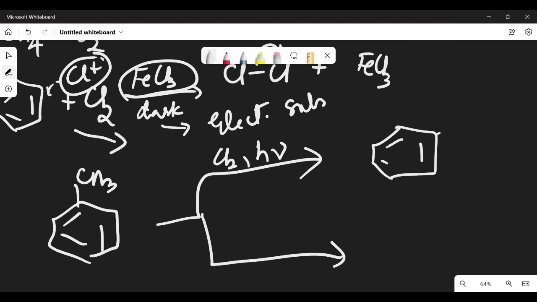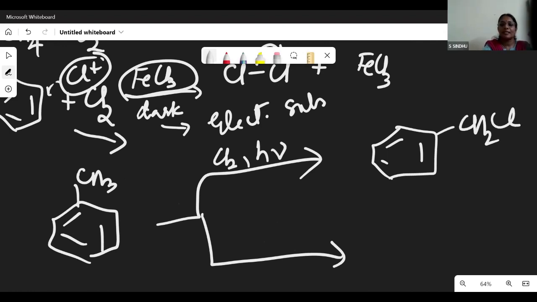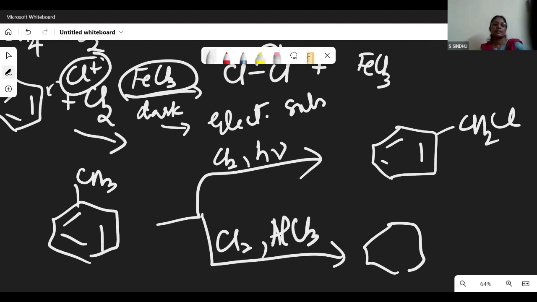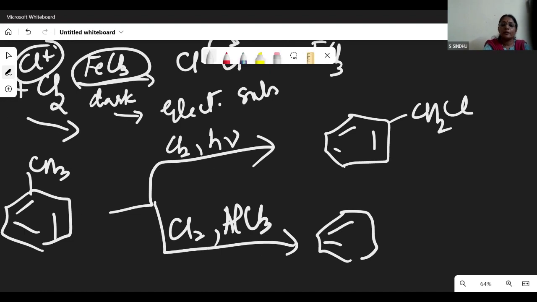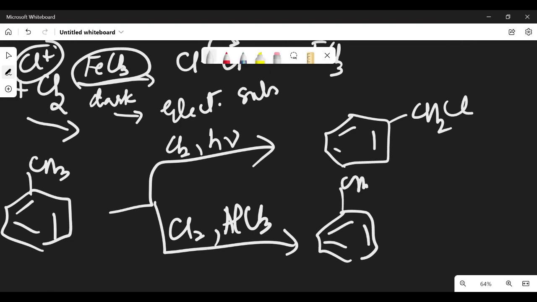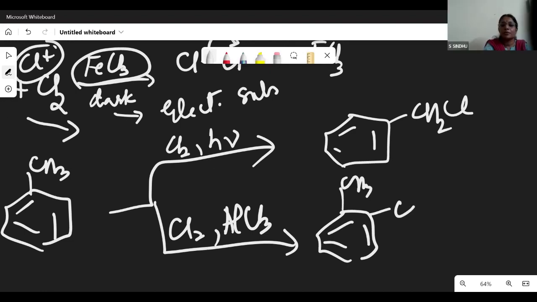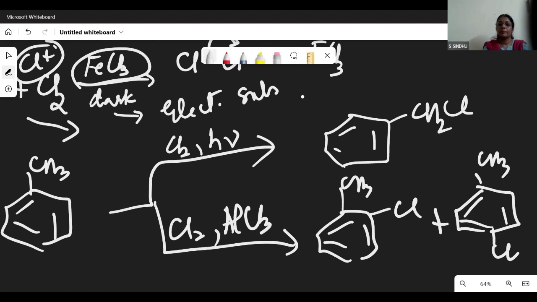aliphatic, benzyl chloride, madam. Yes, we get benzyl chloride, whereas when we are going in for the above example, with another Lewis acid catalyst, aluminium chloride, here we are going to get ortho and para substituted compounds. And in most of the compounds, the para one is usually the major product.